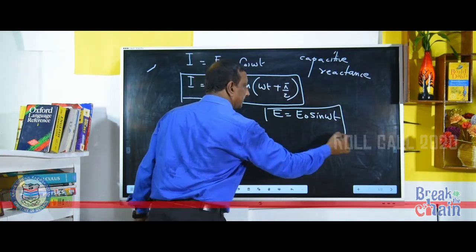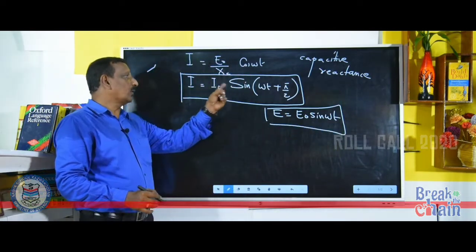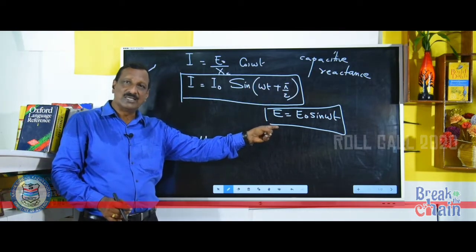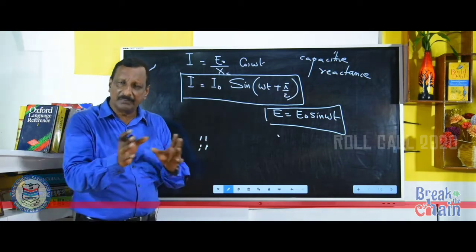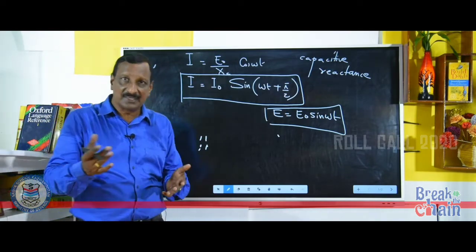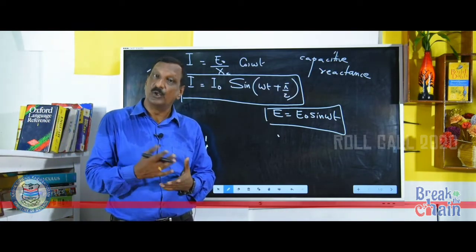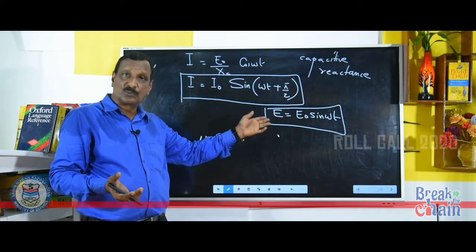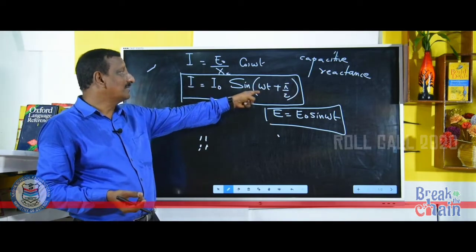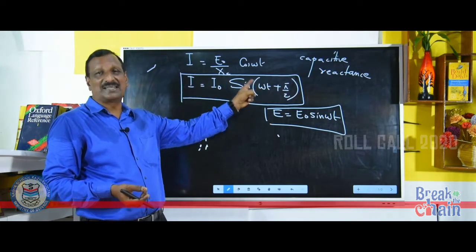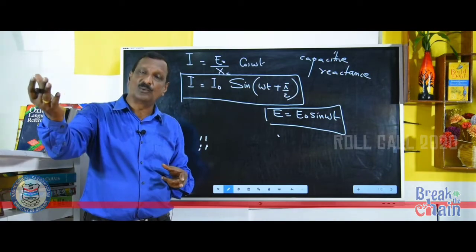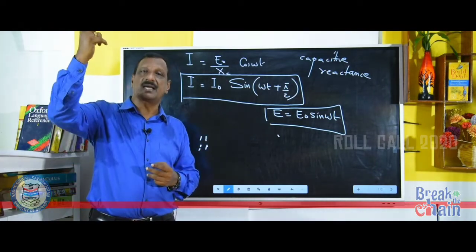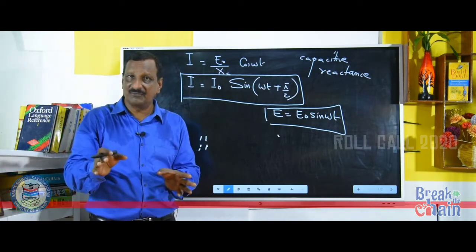Look, this is I is equal to I0 sin omega t plus pi by 2. This is E is equal to E0 sin omega t. Now compare these two equations. Are they in same phase? No. Here when omega t is 0, E is equal to 0. But here when omega t is 0, it is sin 90. Sin 90 is 1. I is equal to I0. So even though EMF is not there, there is a current. So they are not in same phase.